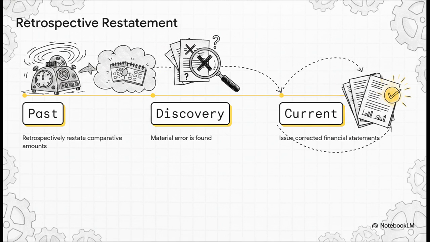Once a material error is discovered, you must go back to the prior periods presented and restate the comparative amounts as if the error had never occurred in the first place. You have to correct the historical record before you issue your current financial statements.